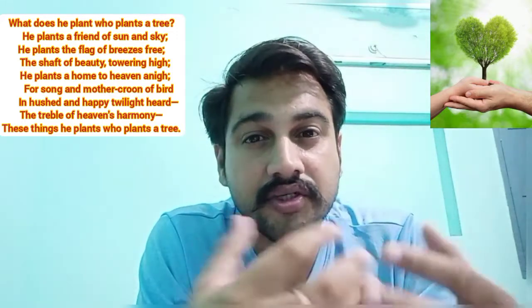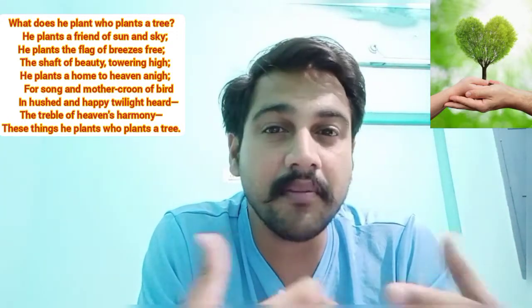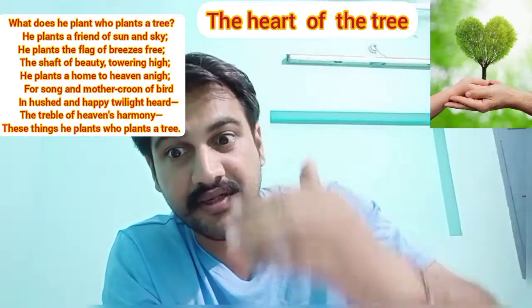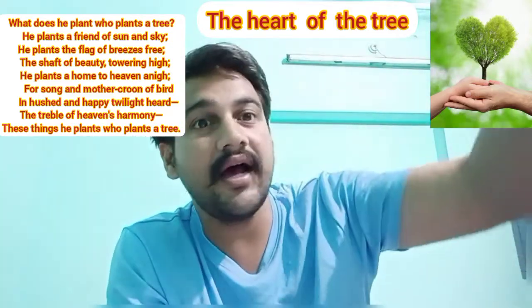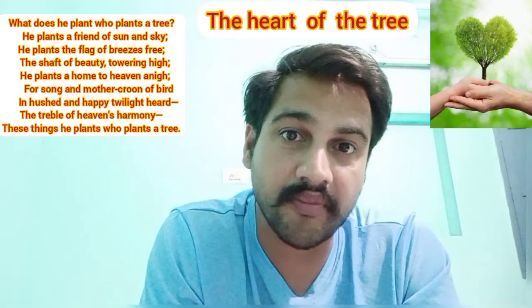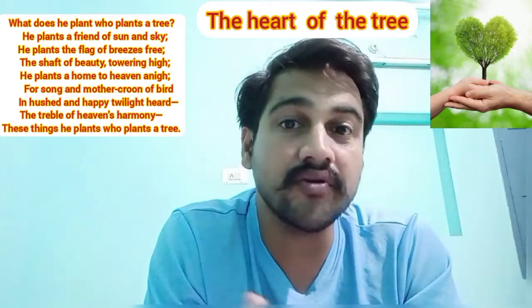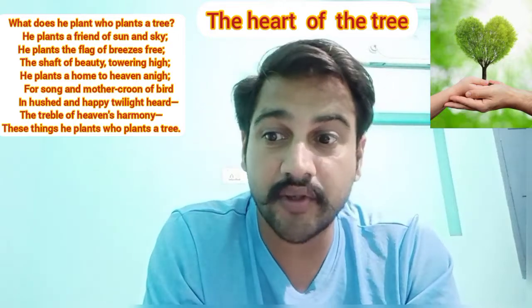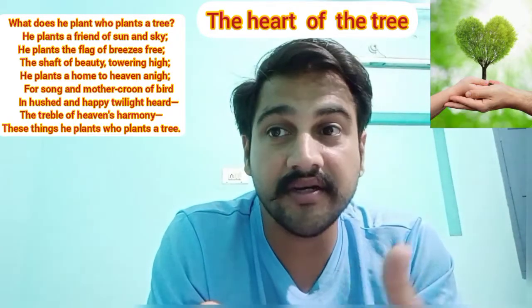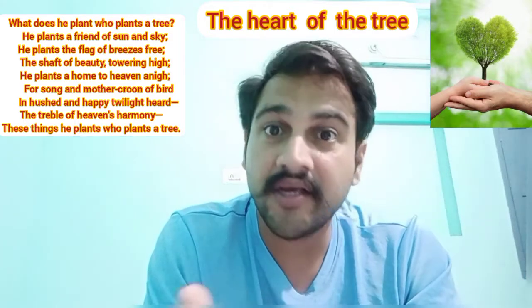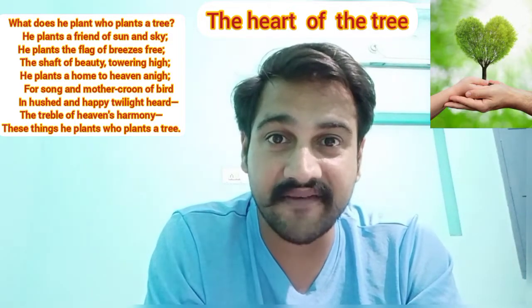Even the scorching heat of the sun, which is unbearable for human beings, becomes bearable because of the shade of the tree. As the tree is between the human beings and the scorching sun, obviously the sun looks friendly to us as well. So it creates a blend between nature and human beings, which is also a very significant point.